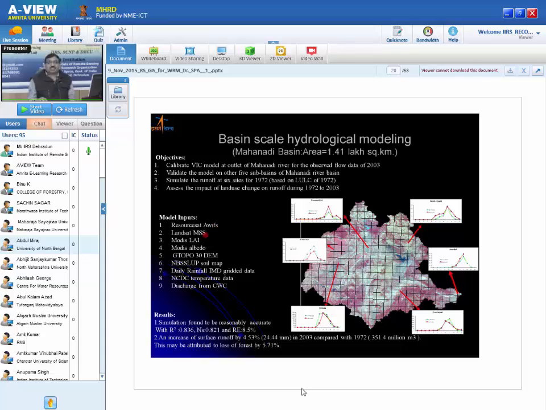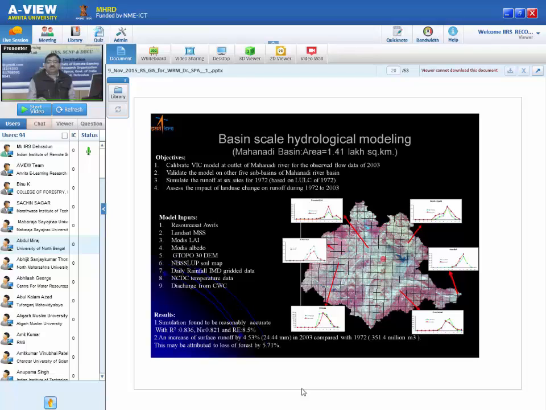However, it is important that we understand the data used. We have taken Resourcesat AWiFS data and Landsat MSS for land use land cover for 1972, Resourcesat AWiFS for land use land cover for 2003, MODIS LAI, MODIS albedo, and the GTOPO30 digital elevation model. Of course, the soil map we have taken from NBSS&LUP, rainfall data from IMD, temperature data from NCDC, and discharge data from the Central Water Commission for validation and calibration. We have calibrated and validated this model, with a Nash-Sutcliffe coefficient of 0.821, which is very good.